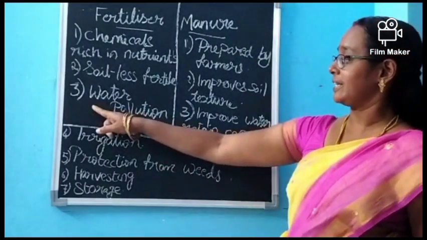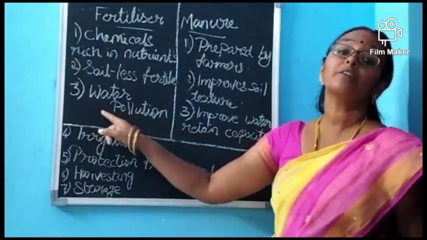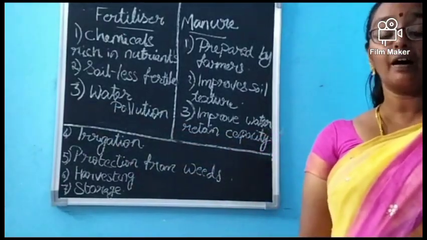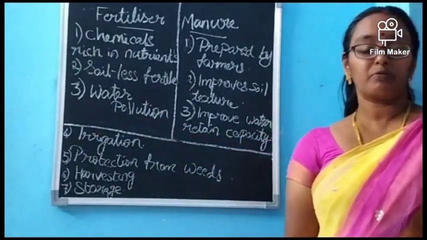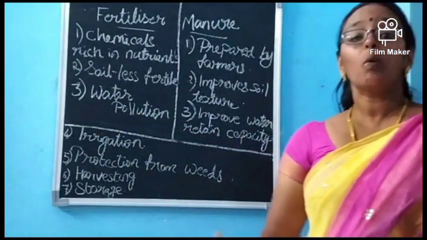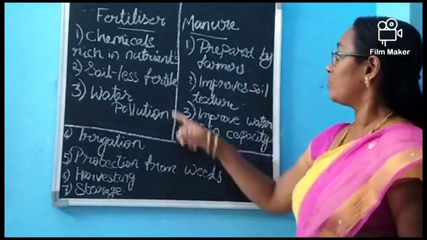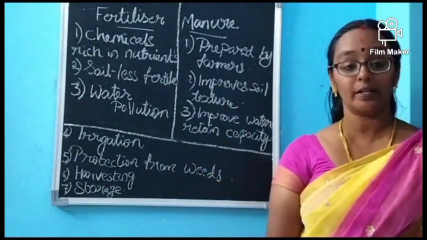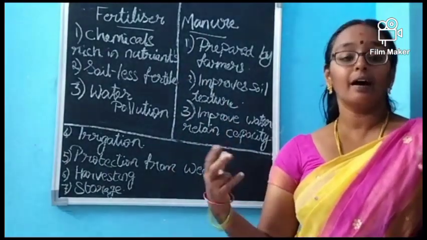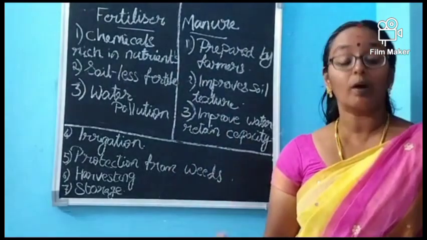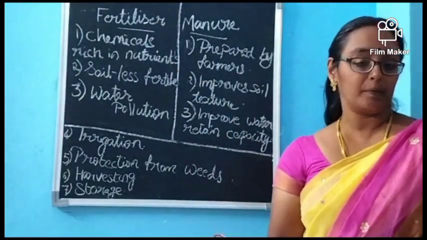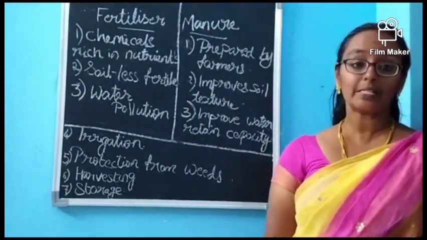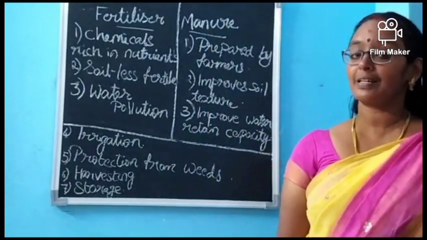Then the third point is that it causes water pollution. The fertilizer which we are adding frequently will cause water pollution. But what about the manure? Manure improves the water retention capacity of the soil. That means the soil will be able to suck up the water, and the water retention capacity will be proper when we are using manure. These are the main differences between fertilizer and manure.